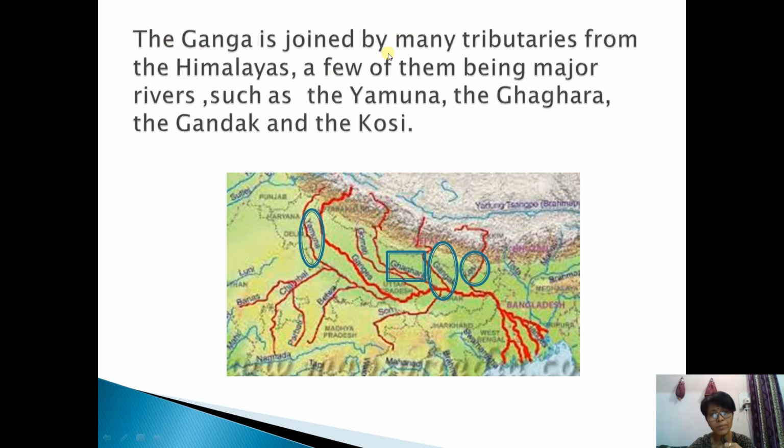The Ganga is joined by many tributaries from the Himalayas, a few of them being major rivers like Yamuna, Ghagra, Gandak, and Kosi. These four rivers I'm showing. This is Yamuna, first one, and this is Ghagra, and next Gandak and Kosi.